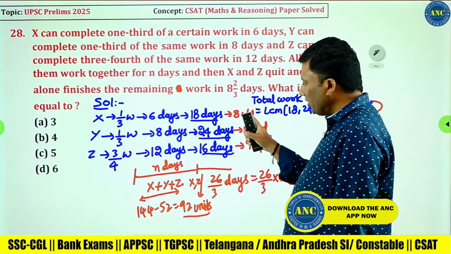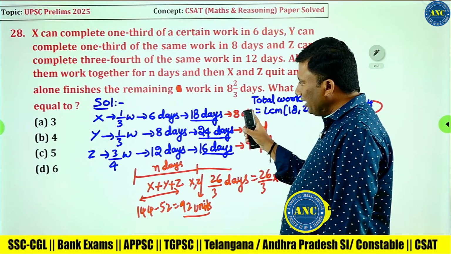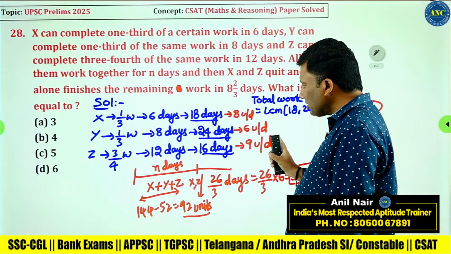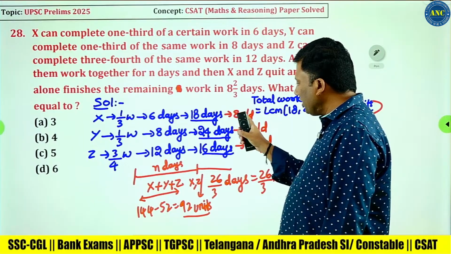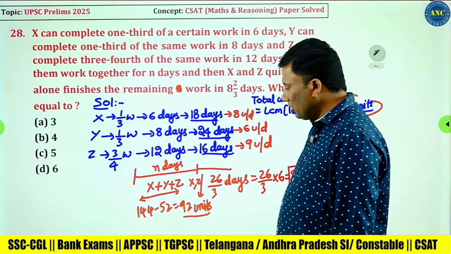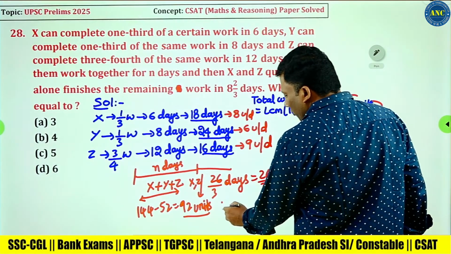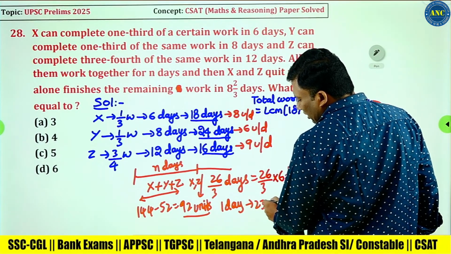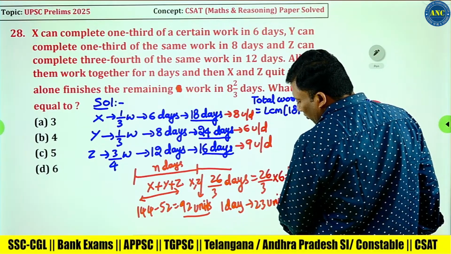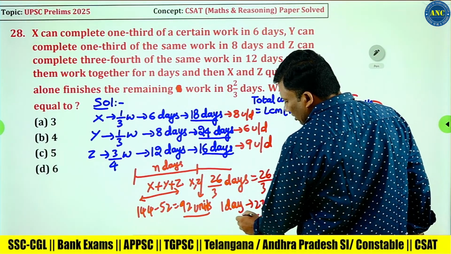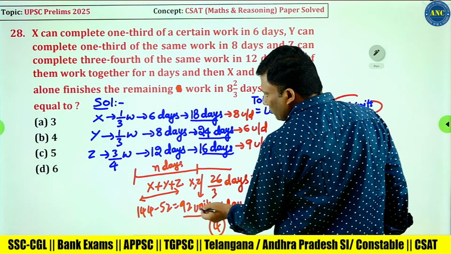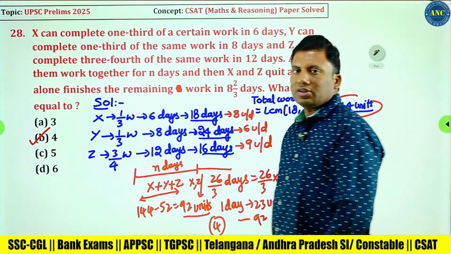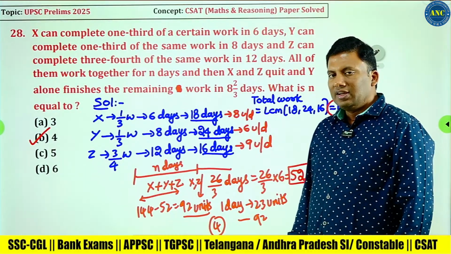Per day X will do 8 units, Y will do 6 units, Z will do 9 units. 8 plus 6, 14 plus 9, 23. So in 1 day, X plus Y plus Z will do 23 units, but I want 92 units. That means n value is 4. Such an easy question. There is no complication, right?